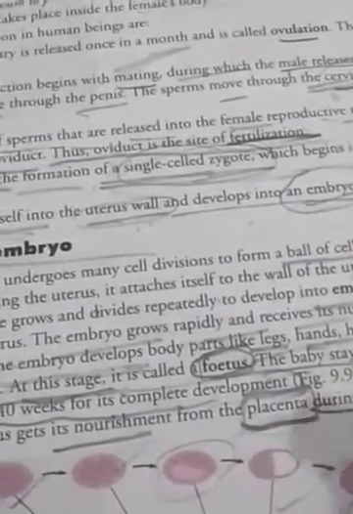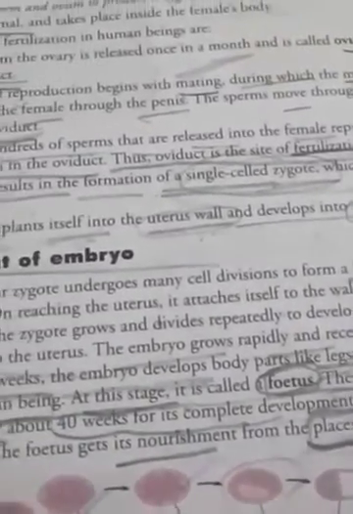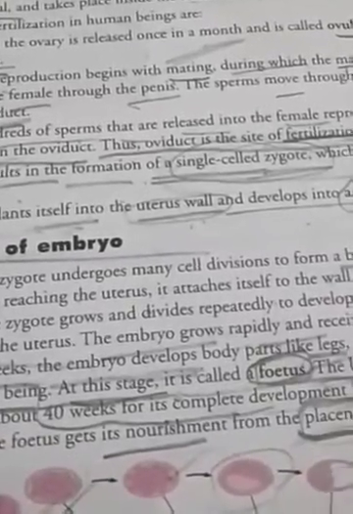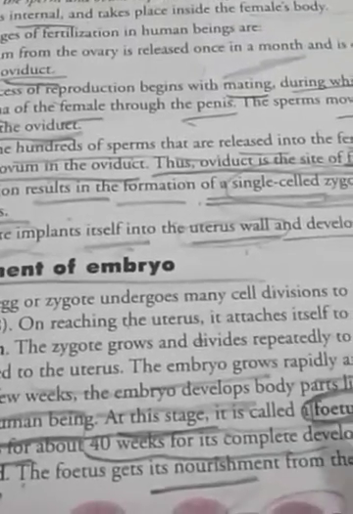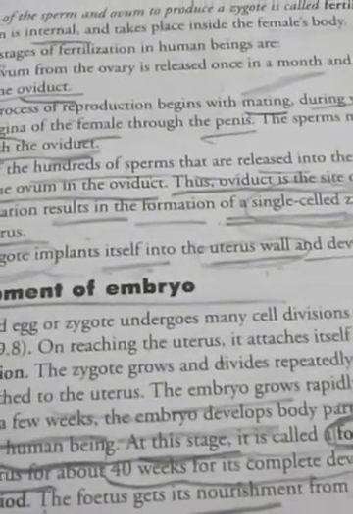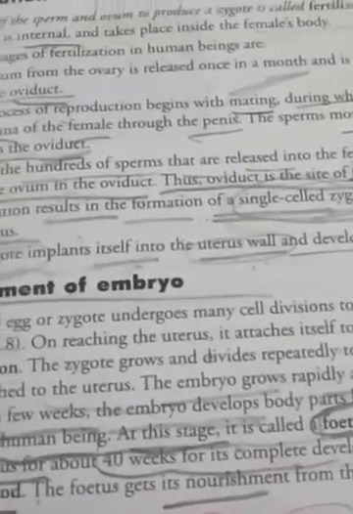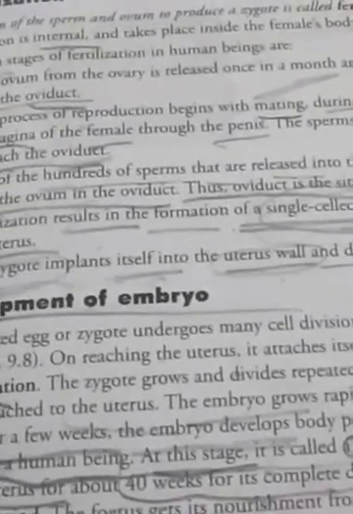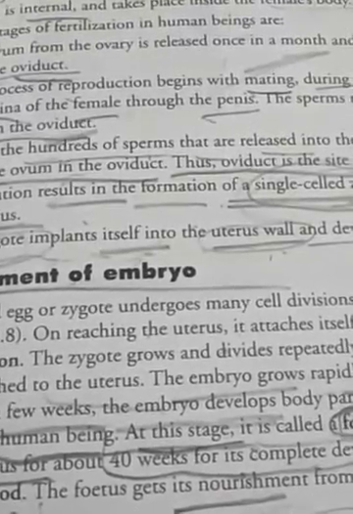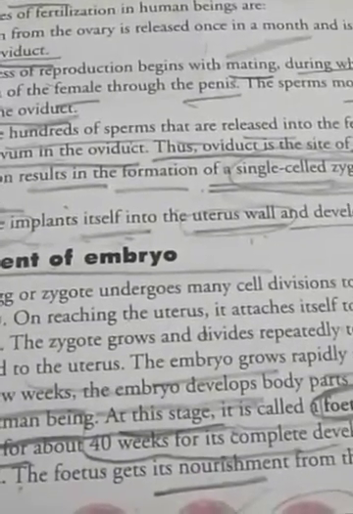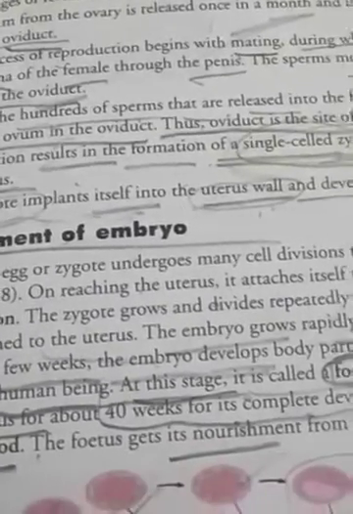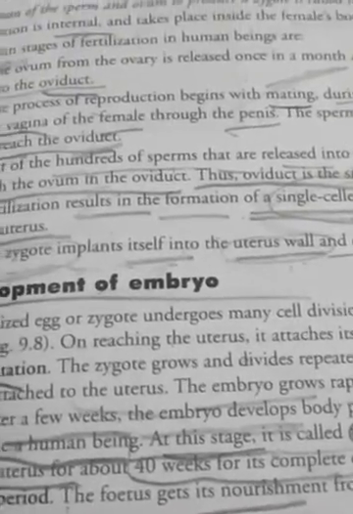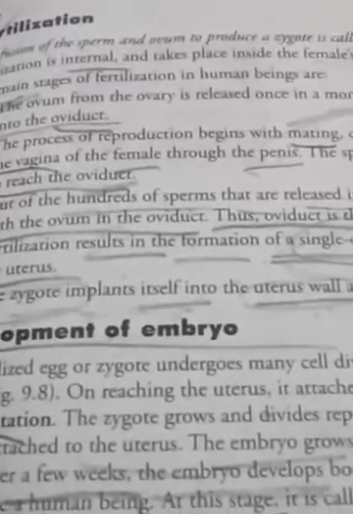And after this, this embryo takes the nutrition from the mother's body and from the mother's blood with the help of the placenta, and after that the embryo starts development and gets the eyes, nose, ears, legs, hands, just like a human adult, and it becomes in the shape of a human adult. So in this way, a baby is completely formed in the human being.